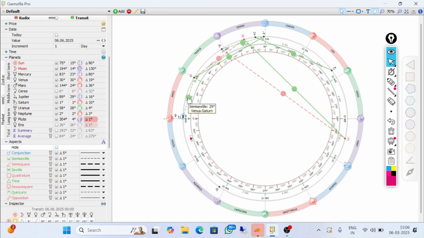If you look at Saturn and Venus, there is a semi-sextile. So it also gives an impact. Why these things happen and what the effects on the stock market are as per the aspects, that we will study in our next session.